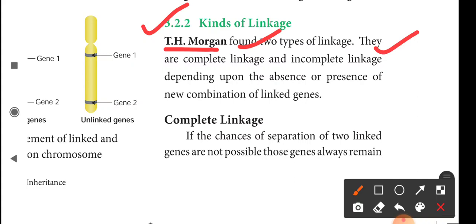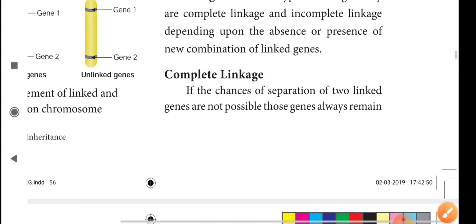It is classified depending upon the presence or absence of new combinations of linked genes. So how have they classified this? Based on the absence or presence of new combinations of linked genes, they divided it into two types. Complete linkage, incomplete linkage. First we see about complete linkage, ma.